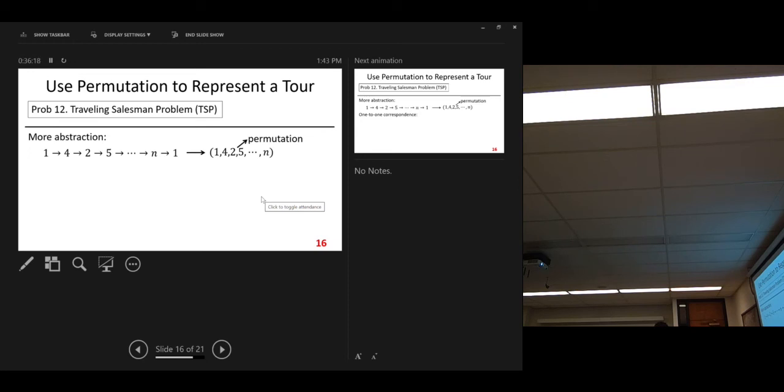Permutation, very abstract. When you learn the permutation concept, do you know why you need this concept? Because it's abstract. Not necessarily targeting anything specific in the real world.